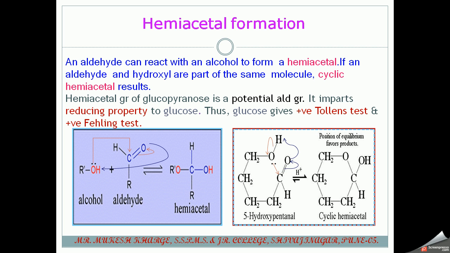While when it reacts with Fehling's solution and we boil that mixture in hot water, a red precipitate of cuprous oxide is formed. In this way it shows a positive test to Tollens reagent and Fehling's solution. You can observe this test in the aldehyde, ketones and carboxylic acid topic.